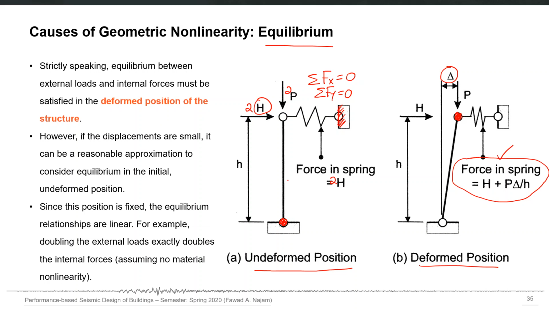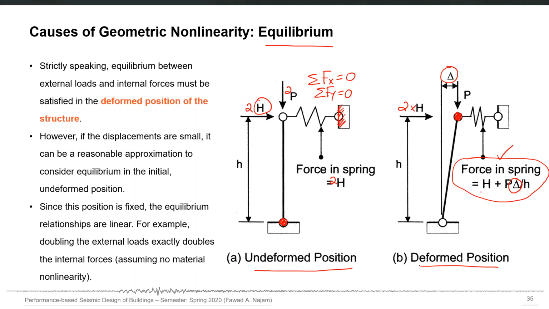But here, if you increase H to 2H, the force in the spring is not simply doubled, because now it is dependent on delta also, this deformation also. So multiplying H by 2 will not increase the force in the spring to 2 times. And what is this?